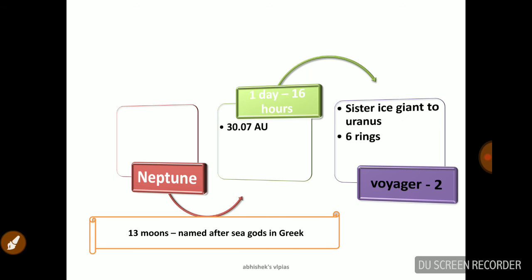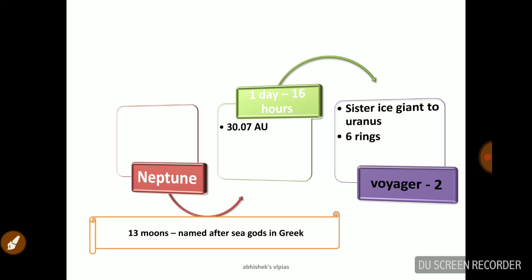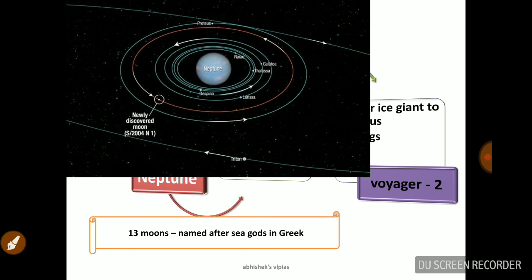So next one is Neptune. As you can see in this figure, Neptune is 30.07 astronomical units away, and one day is 16 hours. So it is similar to Uranus. It is a sister ice giant to Uranus, and definitely six rings are there, and Voyager 2 has a mission there. And 13 moons are there with Neptune, and they are named after the Greek sea gods. So this is Neptune. Keep a close watch on this Neptune.